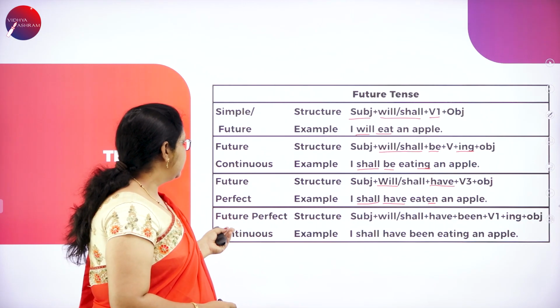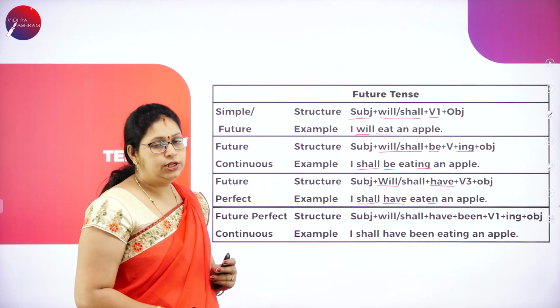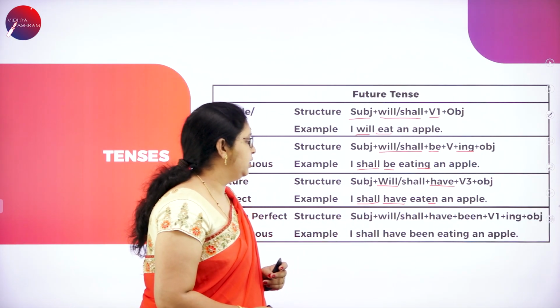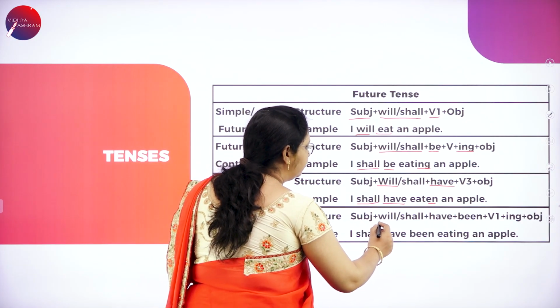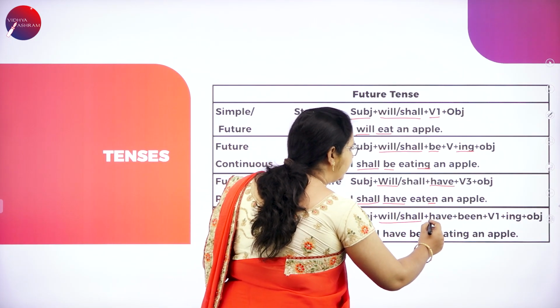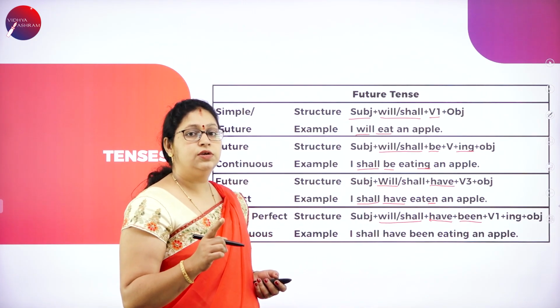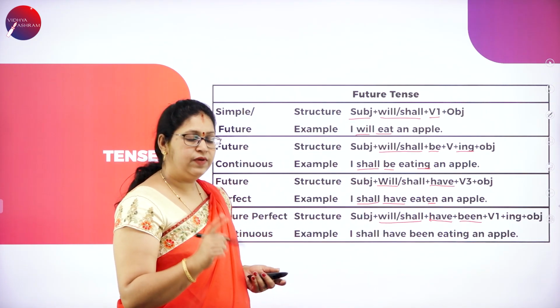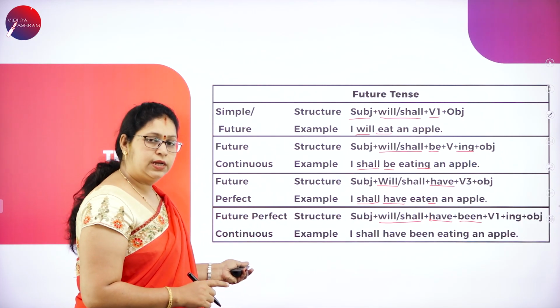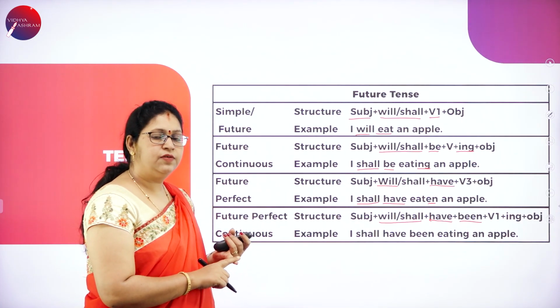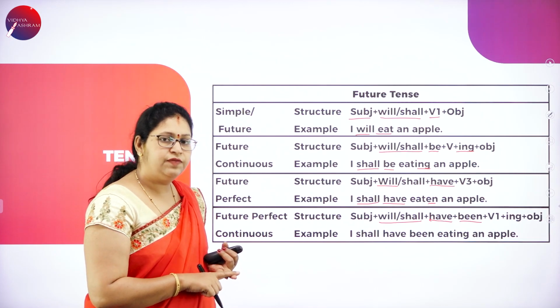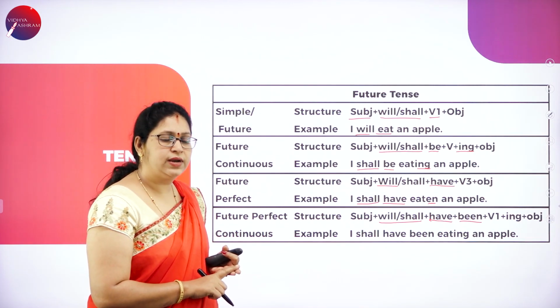Okay. Next is future perfect continuous. The structure to be followed here is subject, will or shall plus have plus been. Been we are using for all the tenses when it is perfect continuous. It can be present perfect continuous, past perfect continuous or future perfect continuous.